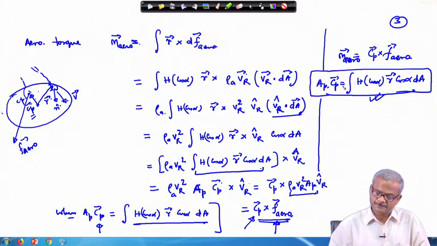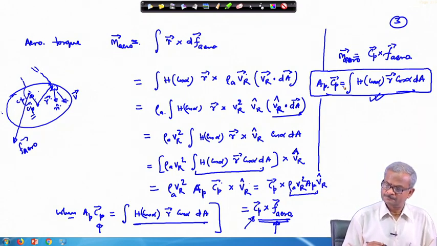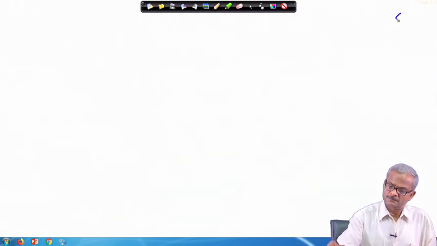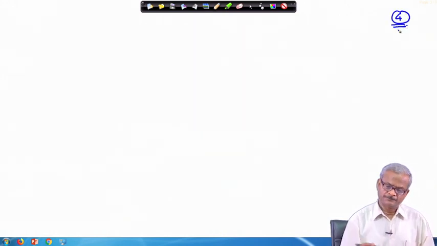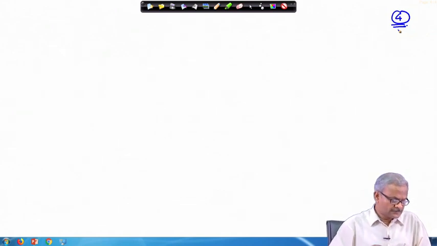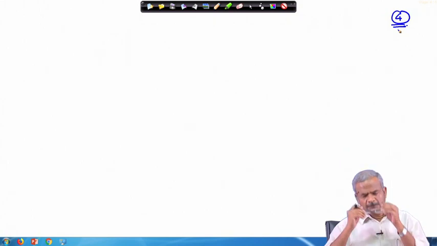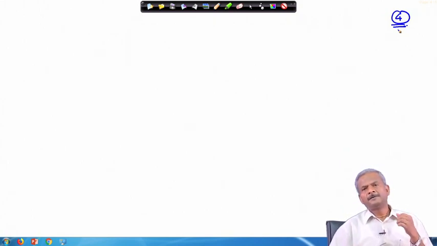A p times C p. Okay, so, for the simple case we have calculated the expression for the force and the torque acting on the system.